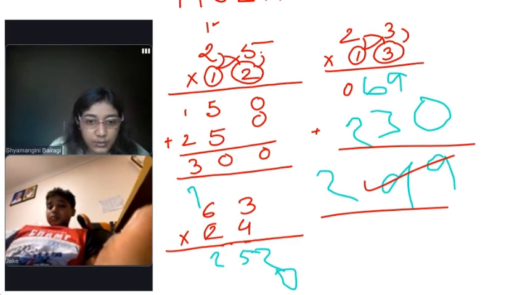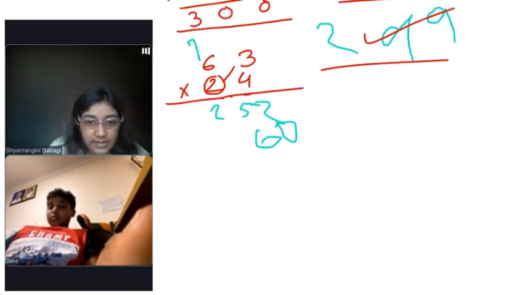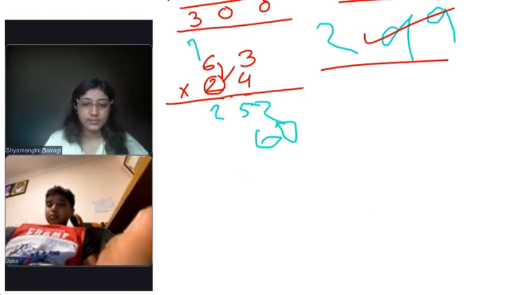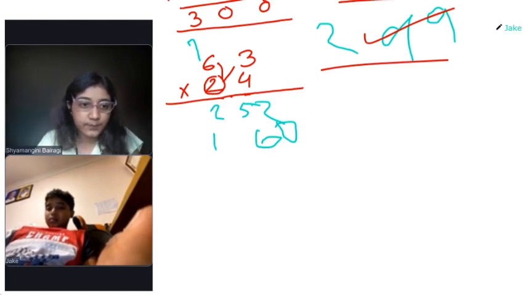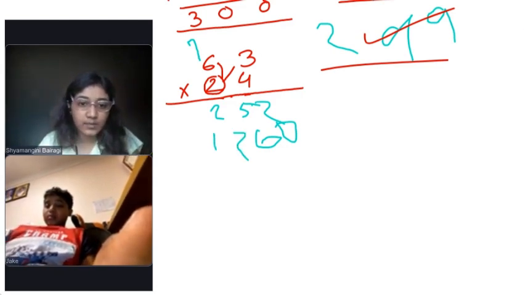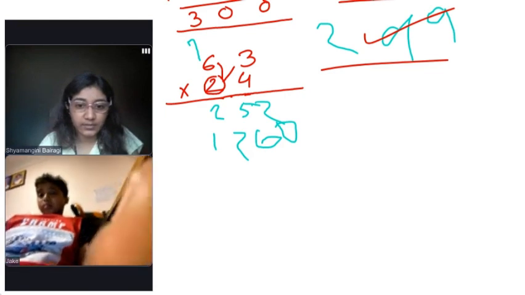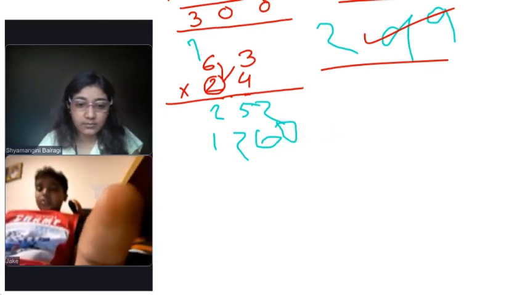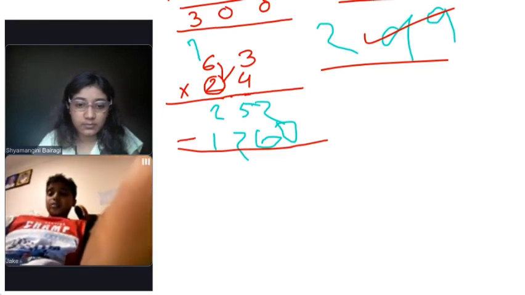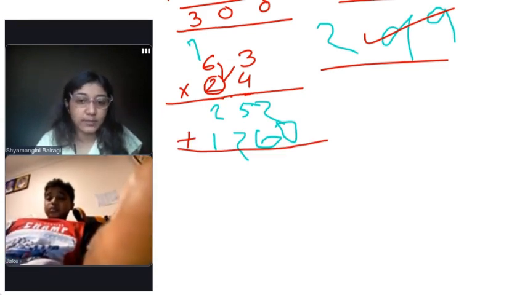We will multiply 2 with 3 ones and again 2 ones. Yes. 2 times 6. 12. Very good. Okay. Now do the addition. So do I just plus these numbers? Yes. You just have to plus these numbers.